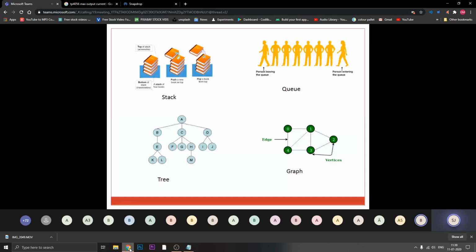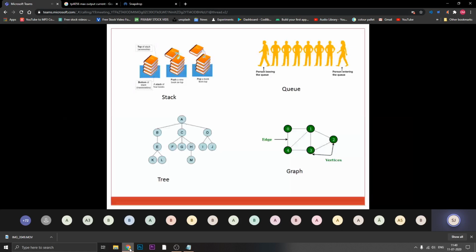Arranging your books one after another is considered an example, and the application of the stack is there in our mobile phones. Whatever messages we are getting are nothing but an application of data structure. As I told you, all data structures work on a specific rule, and each has different rules.